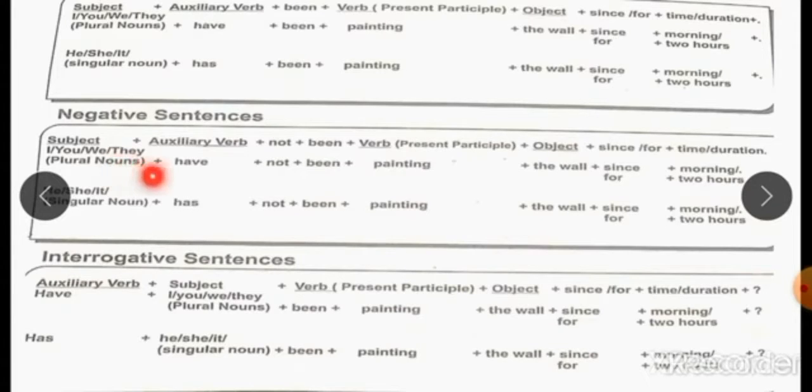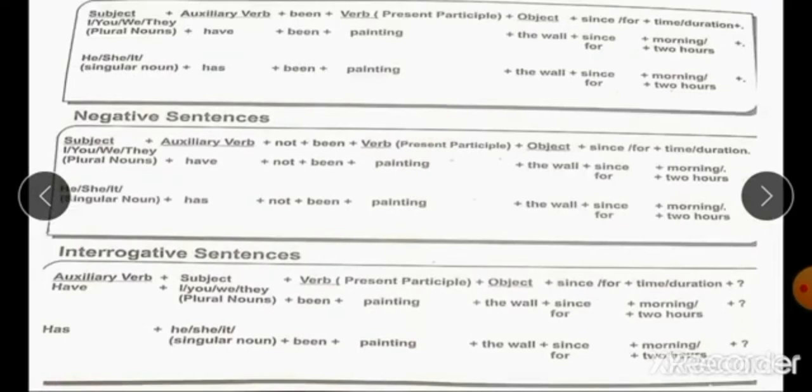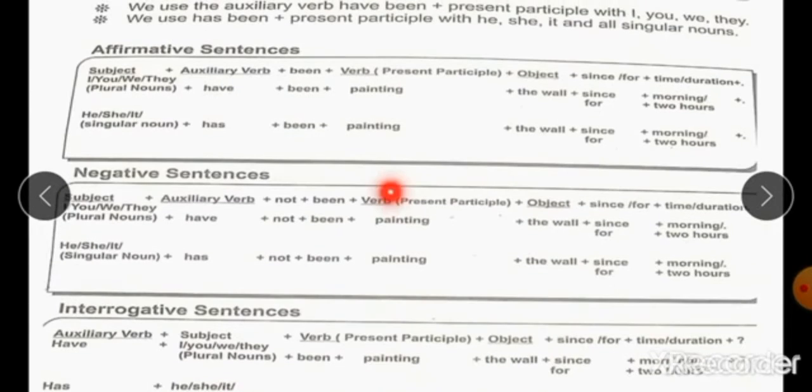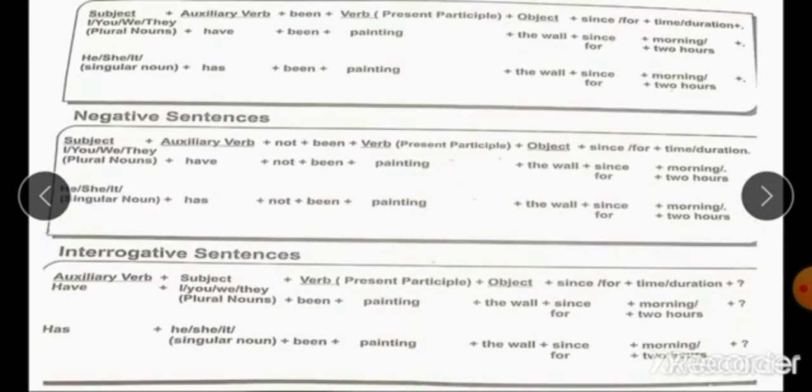Like I, we, you, they and plural noun plus have plus not plus been. And for he, she, it and singular noun, we write has plus not plus been. The remaining structure will be same, just like affirmative sentence.